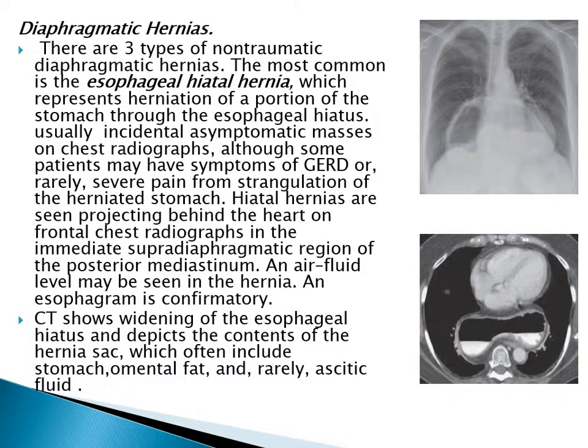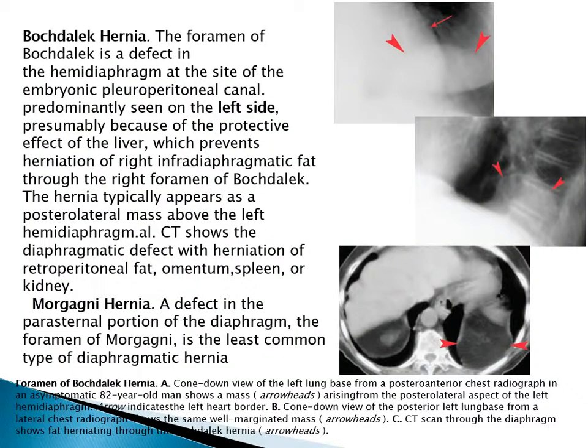Diaphragmatic hernia: we have three types of hernia. Esophageal hiatal hernia represents herniation of a portion of the stomach through the esophageal hiatus. It is usually incidental and asymptomatic, and is seen projecting behind the heart on frontal chest radiograph in the immediate supradiaphragmatic region of the posterior mediastinum. An air fluid level may be seen, and CT shows widening of the esophageal hiatus, and we can see the content of the sac.